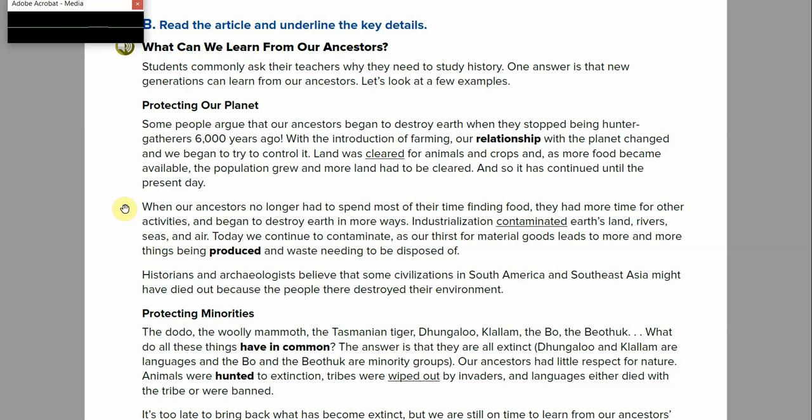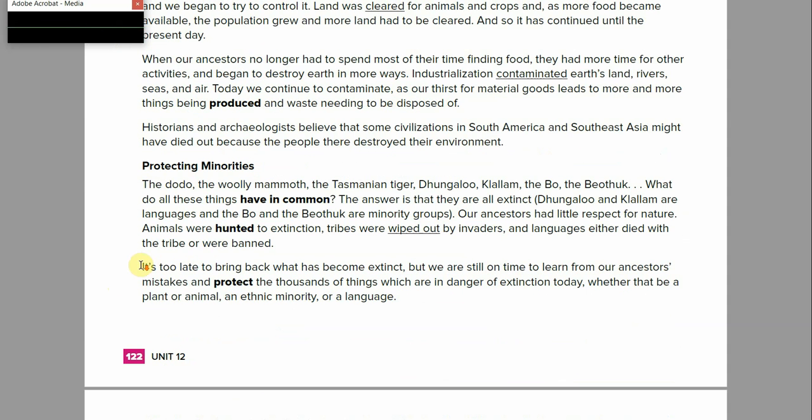Industrialization contaminated Earth's land, rivers, seas, and air. Today, we continue to contaminate, as our thirst for material goods leads to more and more things being produced and waste needing to be disposed of. Historians and archaeologists believe that some civilizations in South America and Southeast Asia might have died out because the people there destroyed their environment. Protecting minorities.